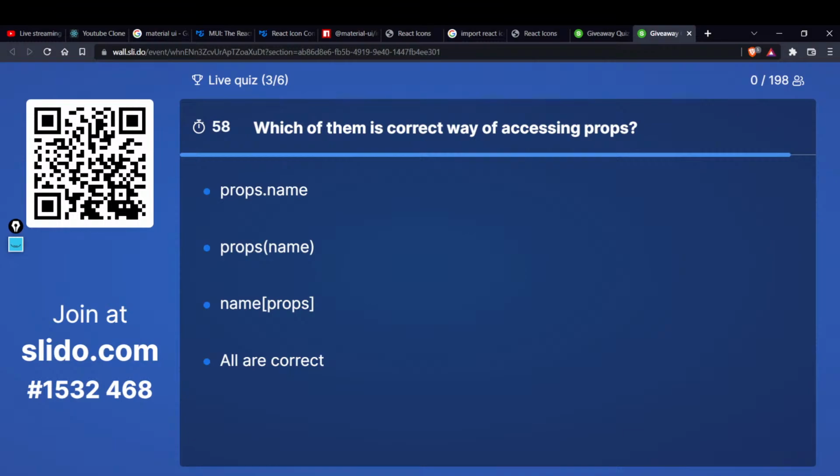Now, the third question says, which of them is the correct way of accessing props? So I hope you now have an idea what a prop is. Even if you don't, I am also not very clear what a prop is now. So with a prop, how can you access this value? I will not explain the question, because then some people will say, sir, you are cheating, you are giving hints to some people, you are being unfair.